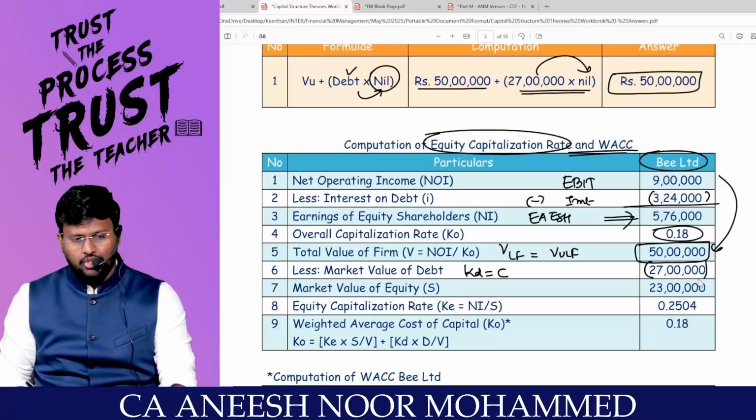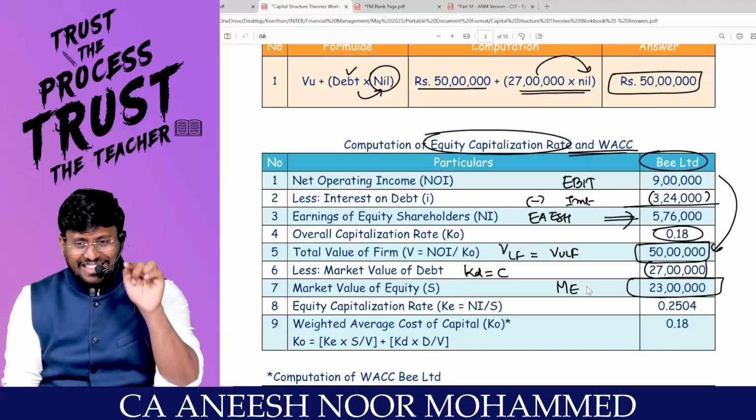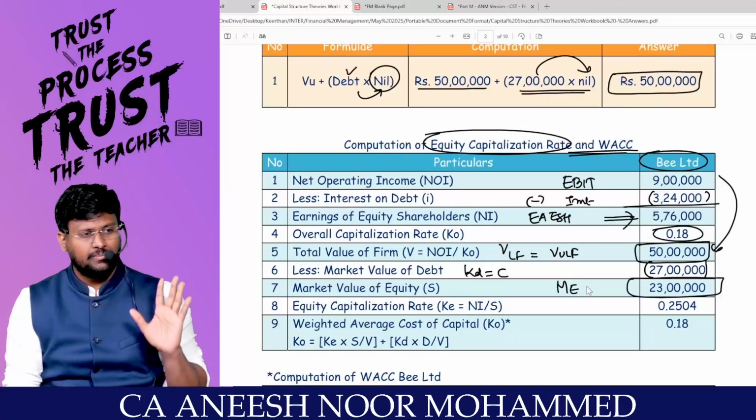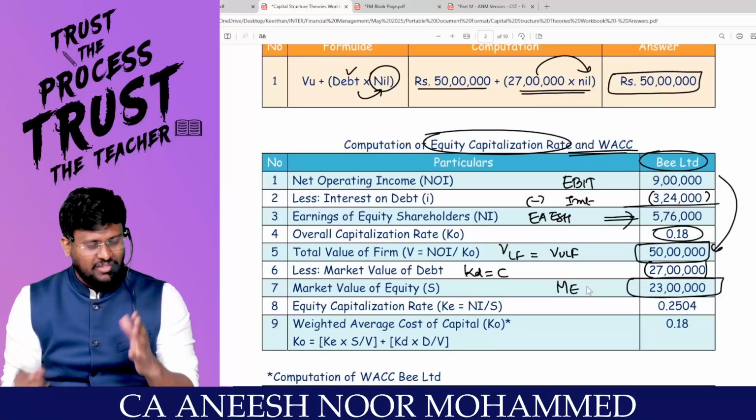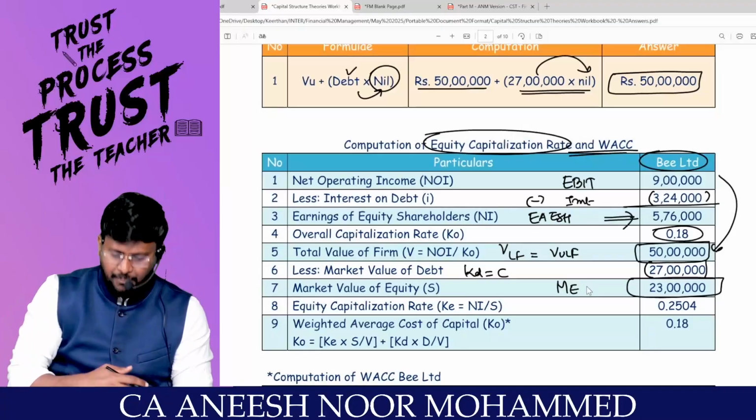So 50 lakhs minus 27 lakhs comes to 23 lakhs, which will be the market value of the equity. In the levered firm, debt is there, so automatically the fear of equity shareholders increases. Then it will not be 18%, it will be more than 18%. So I'm going to calculate the KE.